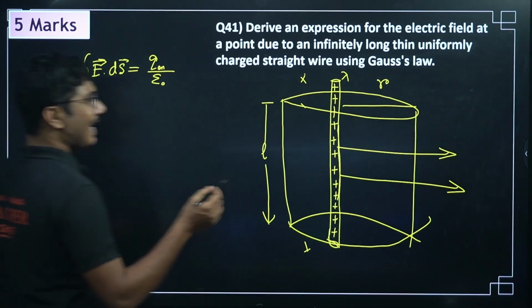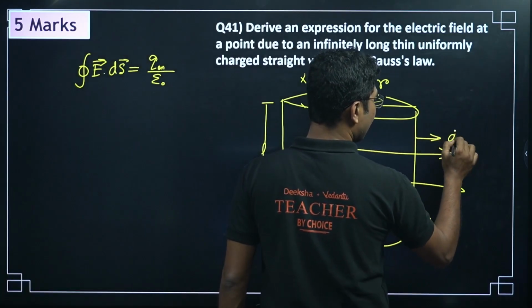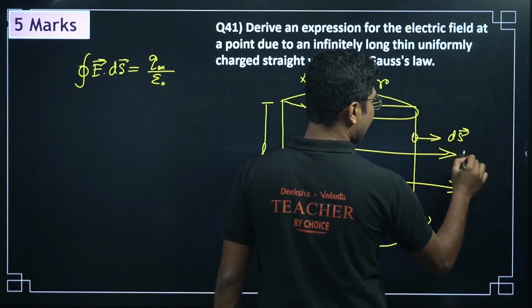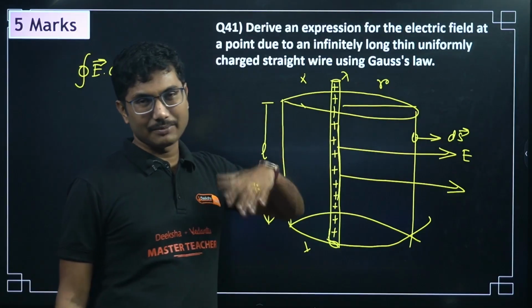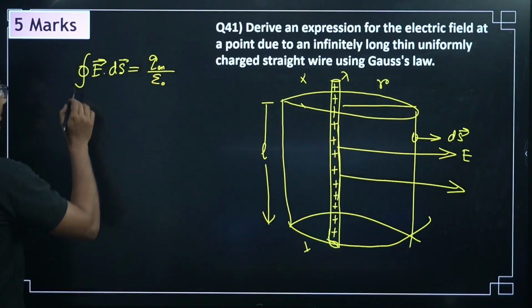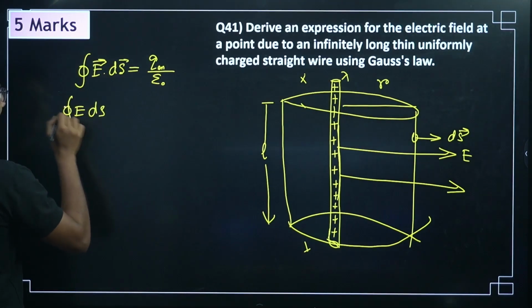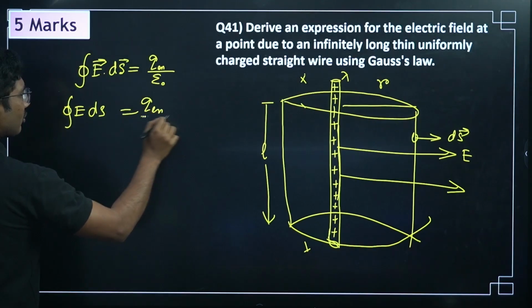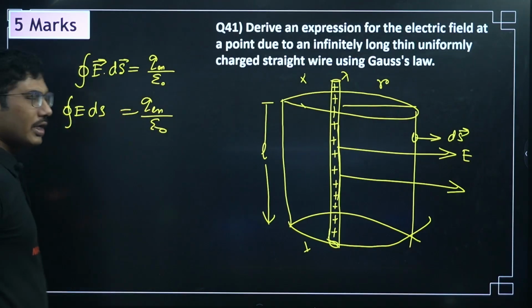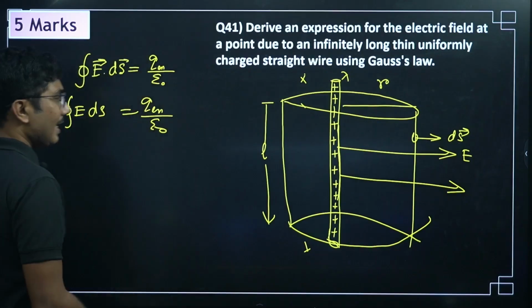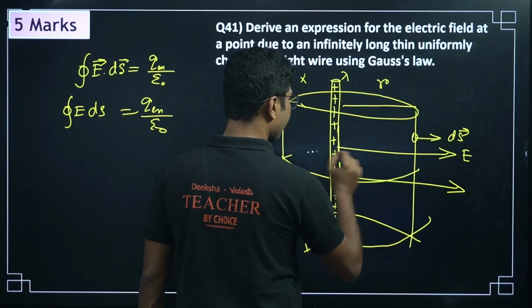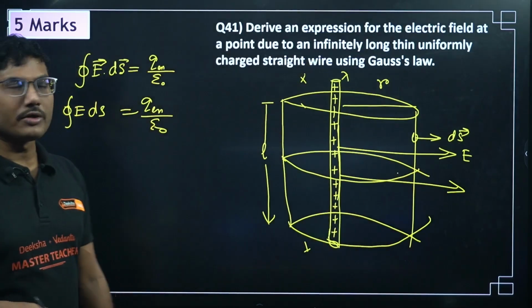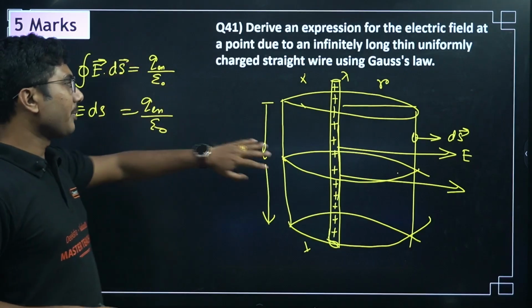Now here E and ds both are in the same direction. This is the direction of ds, this is the direction of the electric field. Positive charge means outward, negative charge inward, but in both cases E and ds will be in the same direction. So what we can say is that this will be simply the integration of E ds equals q enclosed, because cos theta is 1. That's why the dot product is simply gone. Now E has a cylindrical symmetry. Cylindrical symmetry means at all the points on the surface of this cylinder, the magnitude of E must be constant, because there is no involvement of any other terms.